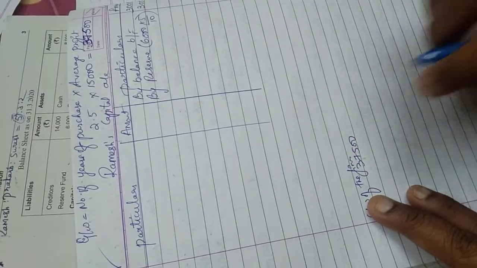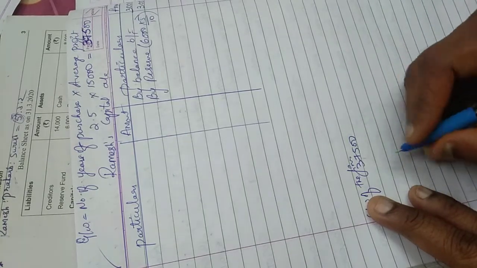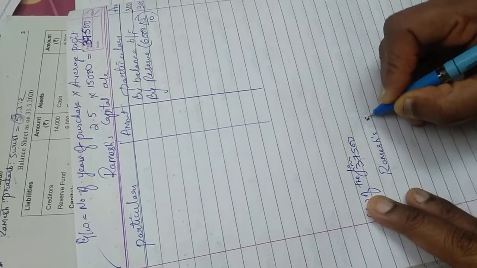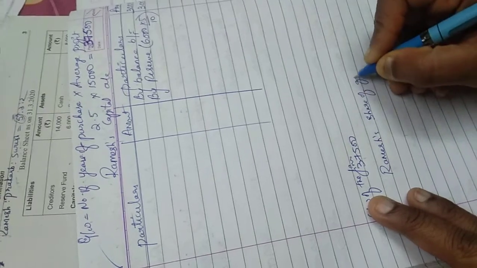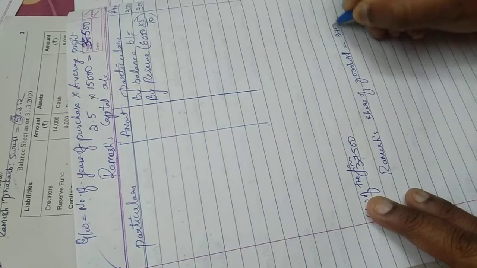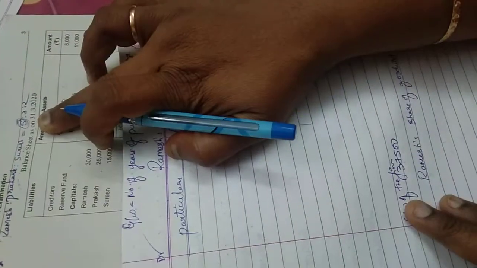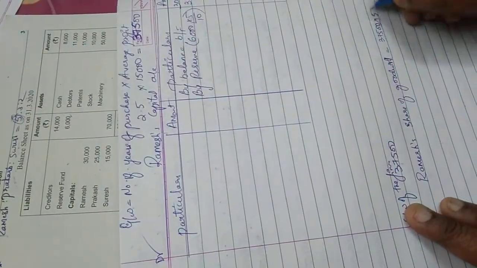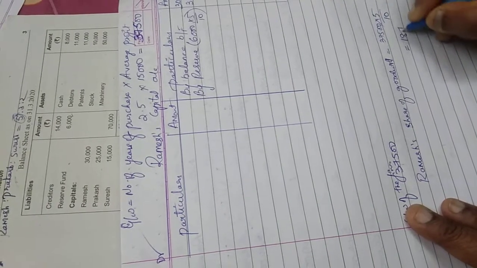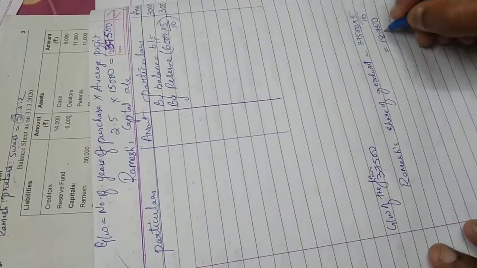Okay, now in this I should find out what is Ramesh's share. Ramesh is the person who died. So Ramesh's share of goodwill will be 37,500 into his share. What is his share? 5 by 10. So into 5 by 10, which gives me 18,750.